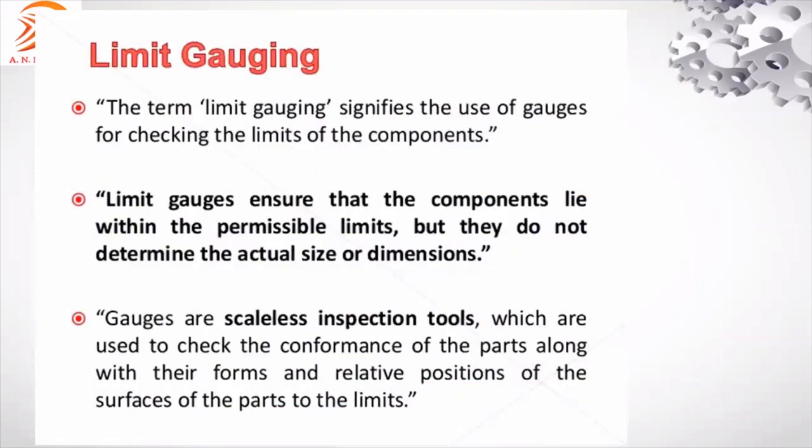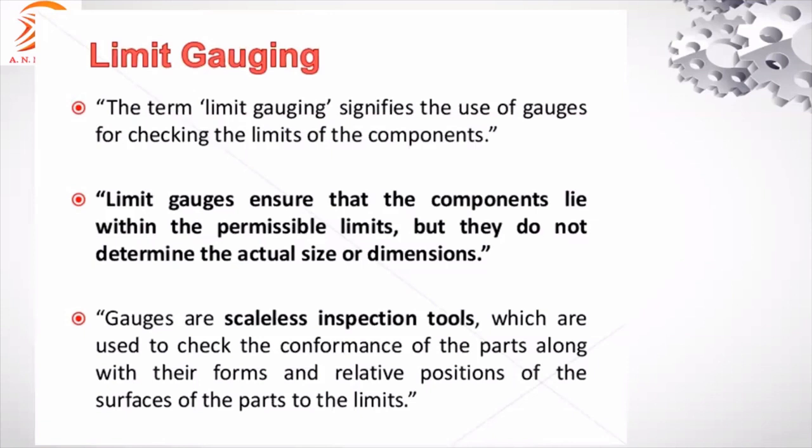See, limit gauges, as the name represents, limit gauging means it will check the limit of the component. Limits means there are only two limits: one is the upper limit and the other the lower limit. So here the limit of the component means the upper limit and lower limit. In mass production, it is not feasible to use normal measuring instruments like vernier caliper, micrometer, or the normal scale or any other measuring instrument for the dimension.